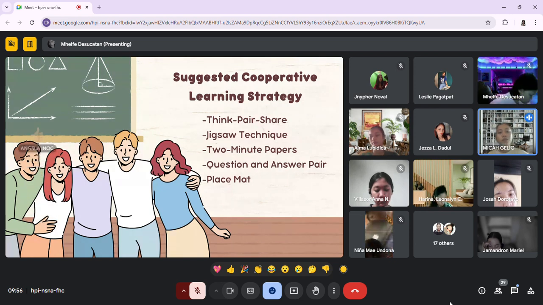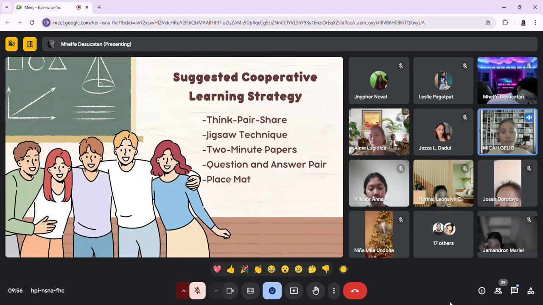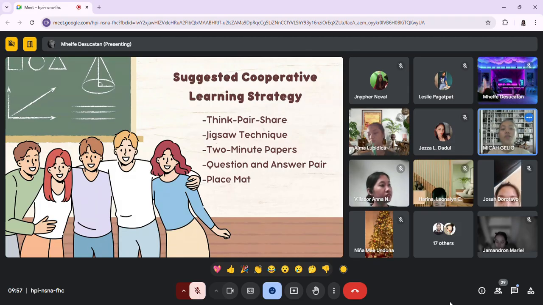All right, so next we have question and answer pair. In this cooperative learning strategy, students pair up to create questions based on the lesson. They then quiz each other, which reinforces their understanding of the material. So, for example, after a history class, students pair off and create questions about key events or figures they learned about. When they take turns asking and answering the questions, it reinforces their knowledge of the lesson.